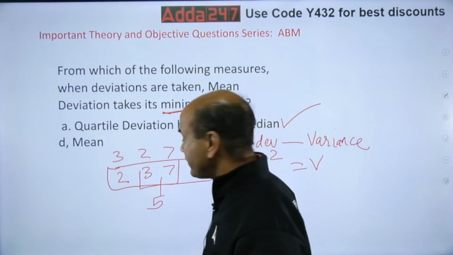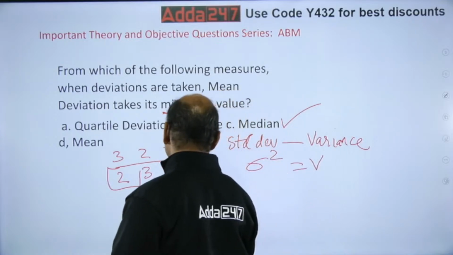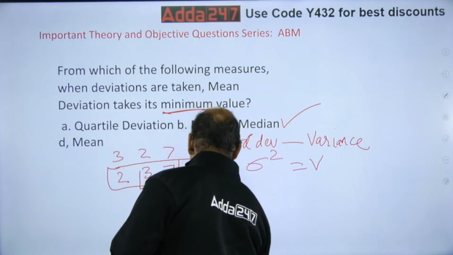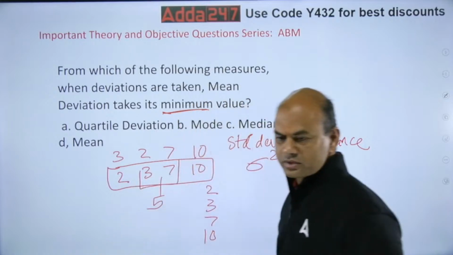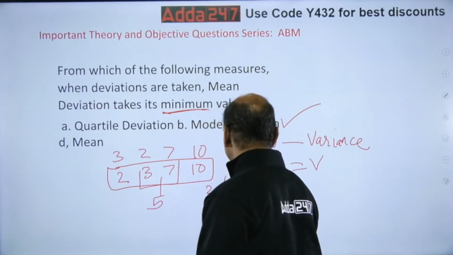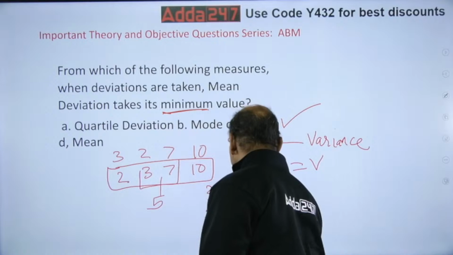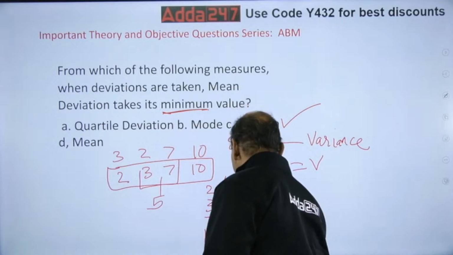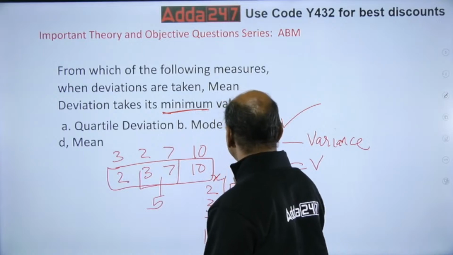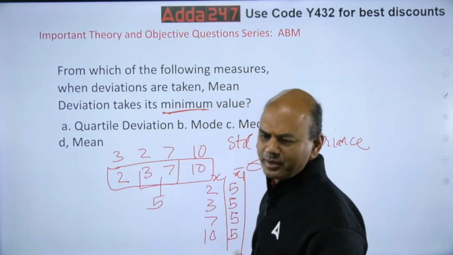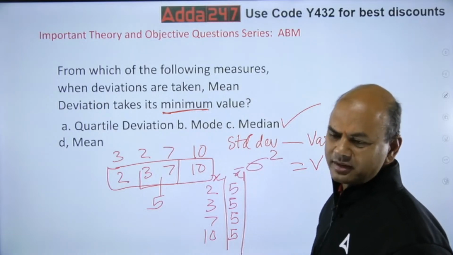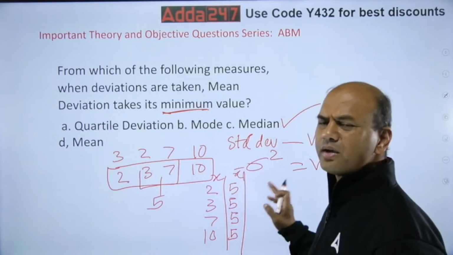I'll write 2, 3, 7 and 10, and the median 5, 5, 5, 5. Deviation: this is called x and this is called x bar. X bar can be mean, mode, median, anything. Generally bar is used for mean, but here you can use it for median also.